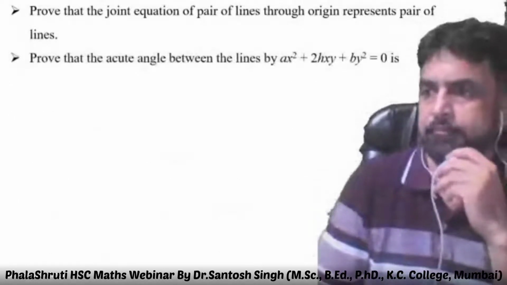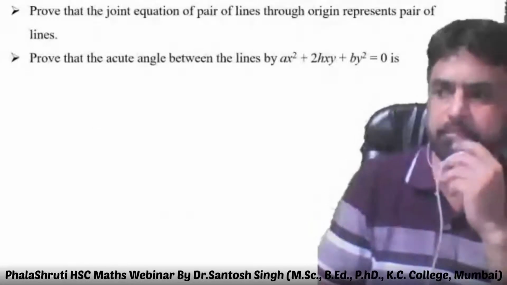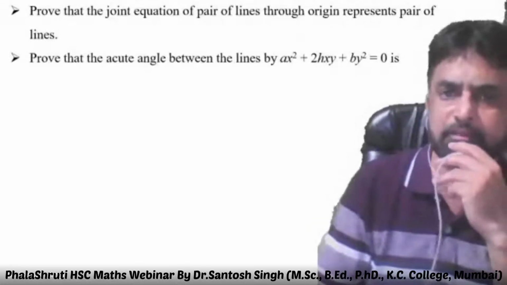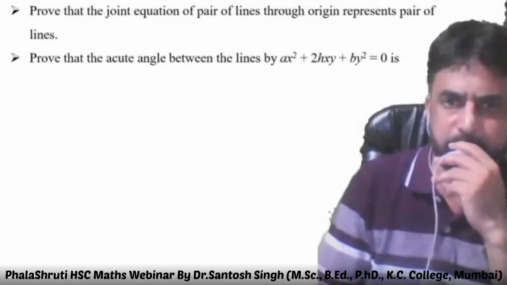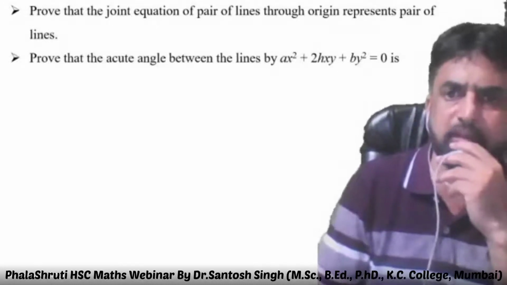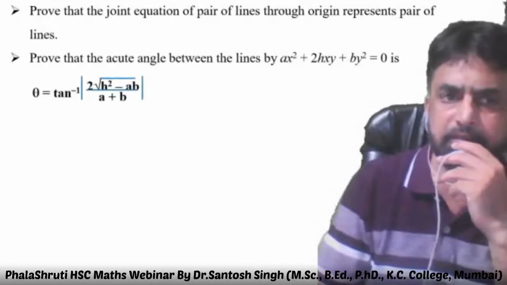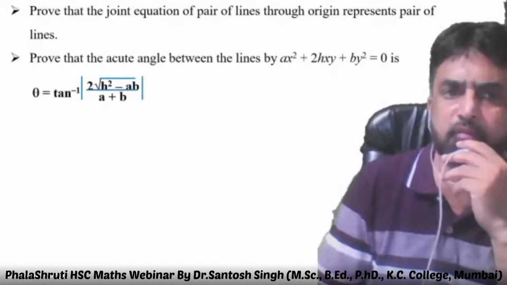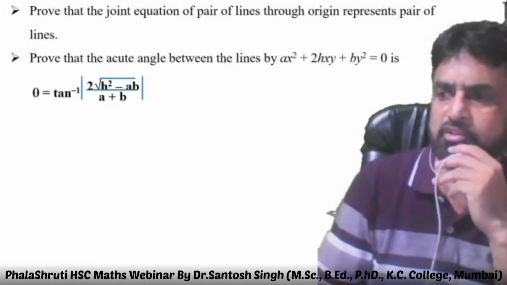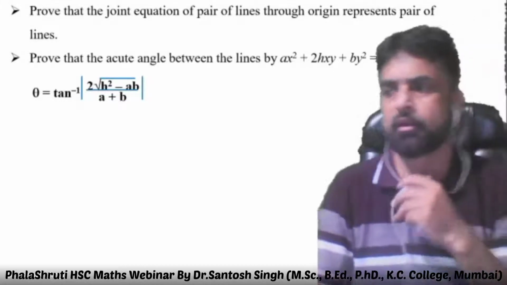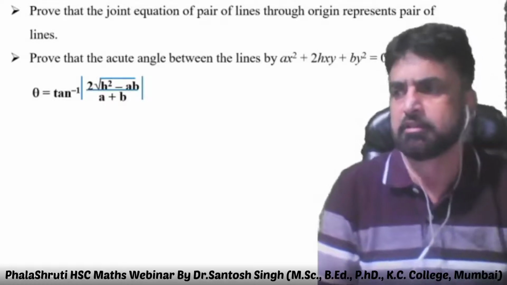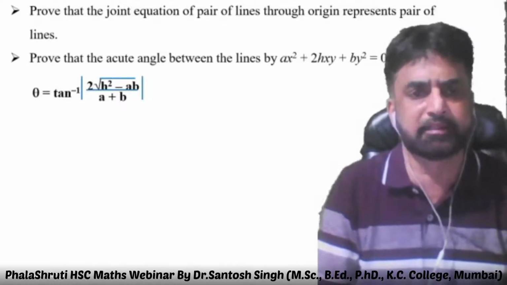And the third theorem, there are only three theorems. Prove that the acute angle between the lines ax square plus 2hxy plus by square is equal to 0 is theta is equal to tan inverse of twice root of h square minus ab upon a plus b. So out of these three theorems, generally in the exam, they ask one theorem.